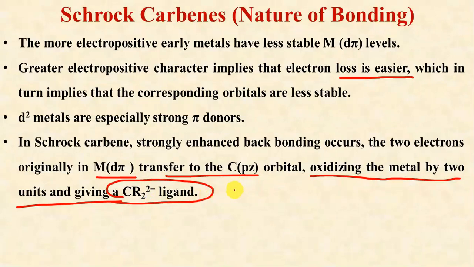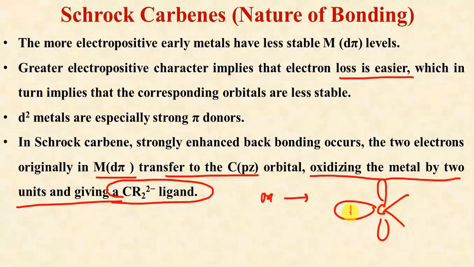type ligands. This means the metal first of all loses 2 electrons. We have the carbon atom in this way: 1 electron is present in this orbital, and 1 electron is present in this pz orbital. This orbital is sp2 hybridized. So the metal will lose 2 electrons initially, 1 into this orbital and 1 into this orbital. In this way this whole part becomes CR2 2-, and the metal has increased its oxidation state by 2 positive. That's why we say that d2 metals are especially strong pi donors.